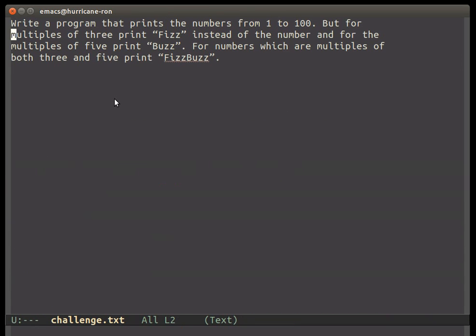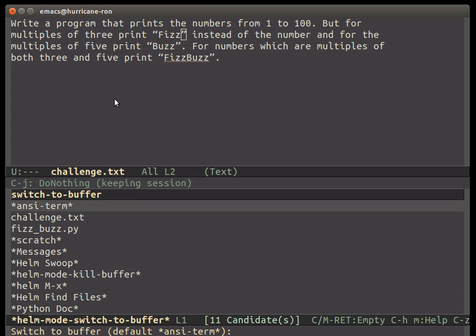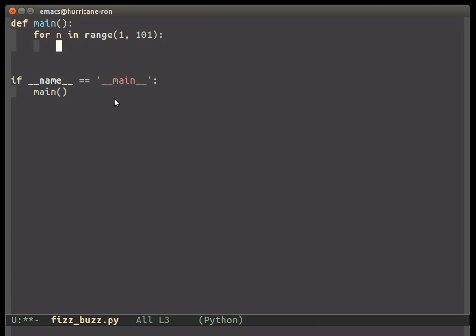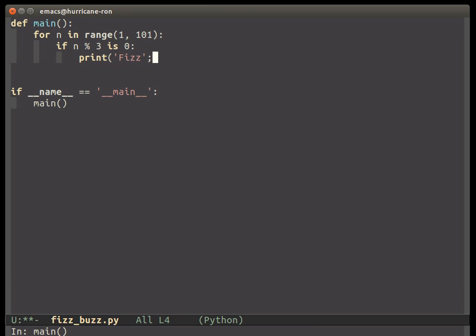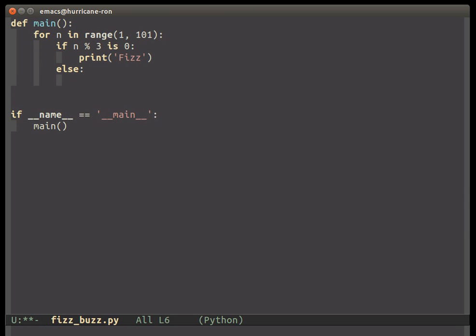So if we go back to our challenge, when it says instead of printing multiples of 3, we're going to print the word Fizz, obviously we're going to have to put in some kind of check that says if the number is divisible by 3, aka if the number modulus 3 is equal to 0, we're going to print the word Fizz. So I'm going to go back and do our main function here, and I'm going to add an if, or more specifically, if n, our number modulus 3, is 0, we're going to print Fizz. And then otherwise we're just going to print the number, so I'm going to add an else, print Buzz.